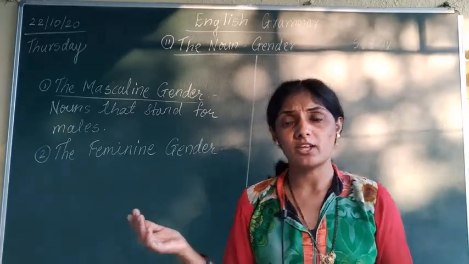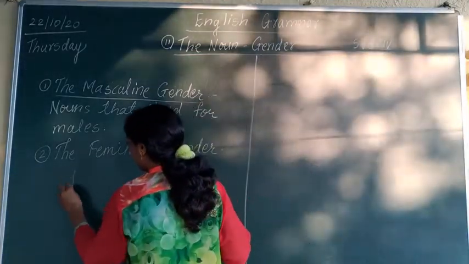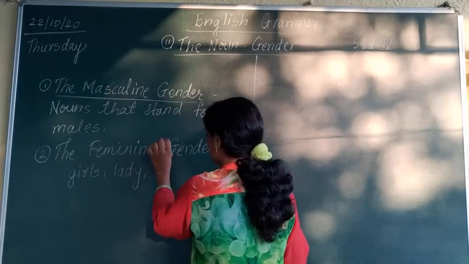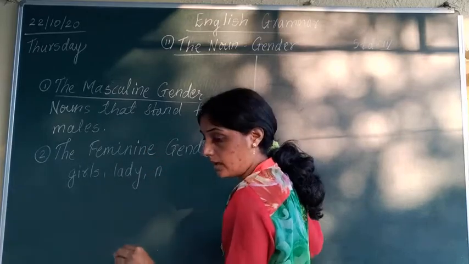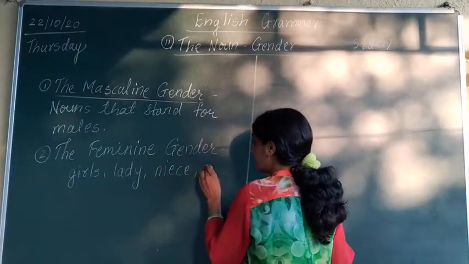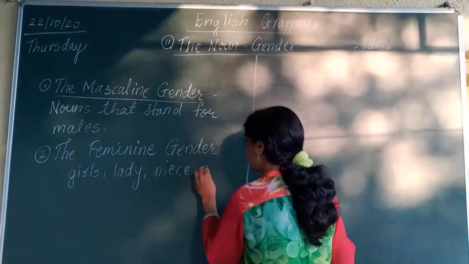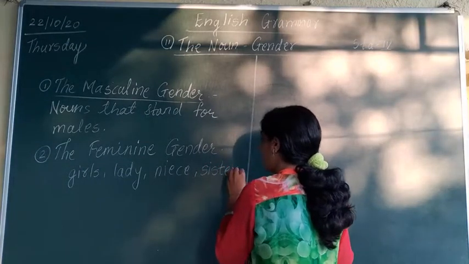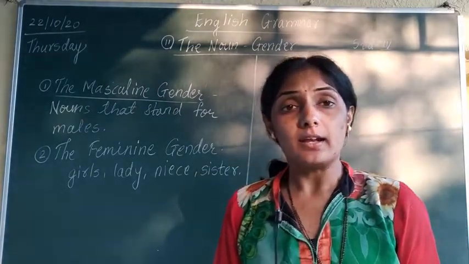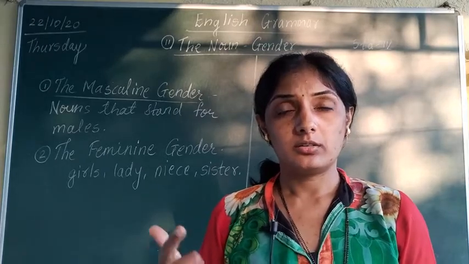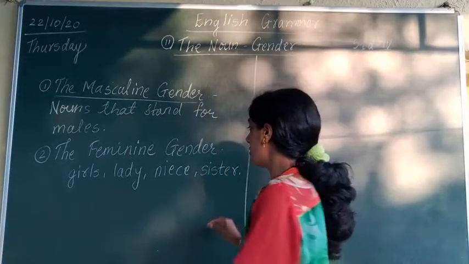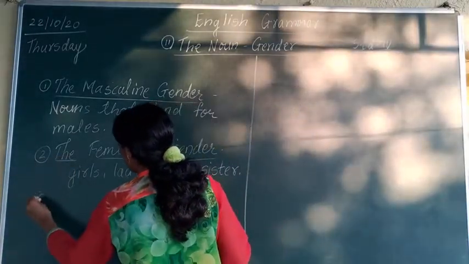Now what are examples of feminine gender? Girls, lady, niece, sister. These are all examples of feminine gender, all females. In Marathi for feminine gender we call it strilinga. Purlinga, strilinga.